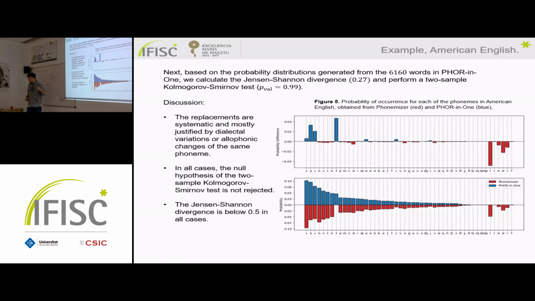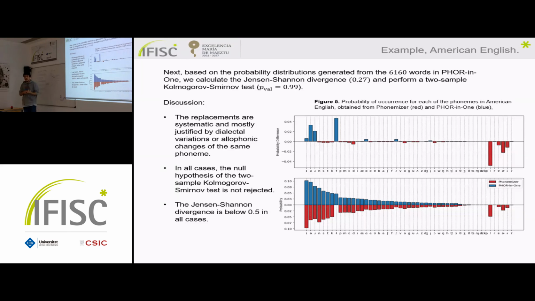What we also have done is to measure the Jensen-Shannon divergence, and we have obtained a value of 0.27, which is quite high, but we can also see that the Jensen-Shannon divergence is very sensitive to the presence or absence of some elements, as we can see that for the case of the lateral phoneme, there is this complete absence that we have seen before. And we also have carried out the two-sample Kolmogorov-Smirnov test, and the p-value has been 0.99, so we cannot reject the null model. And we have done this for all the different languages.